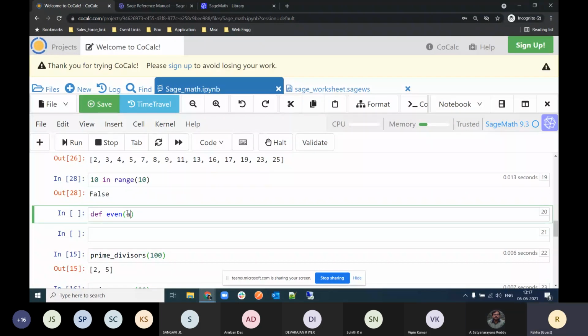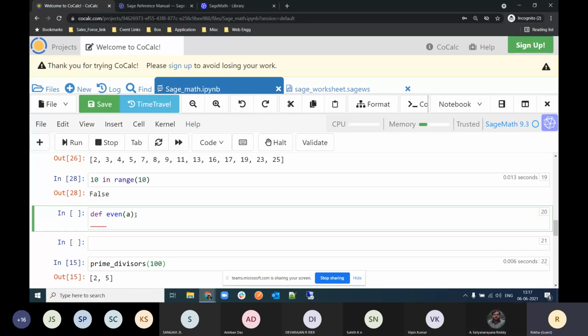After that you have to put a colon and then press enter, and write the content, the value which you want your function to return. In this case, suppose I want to know whether my number is even or not.